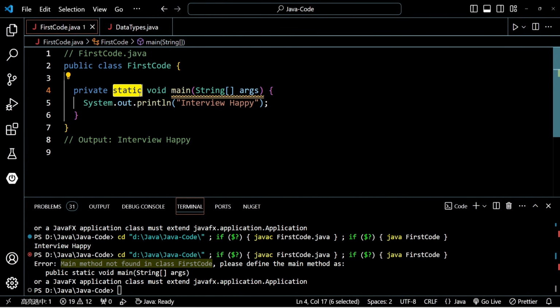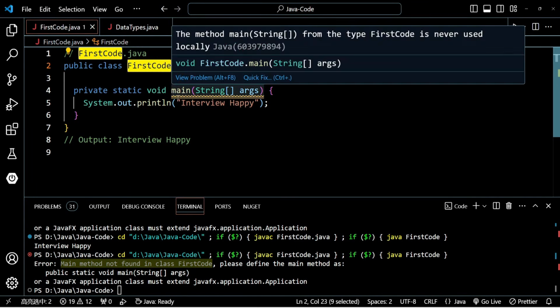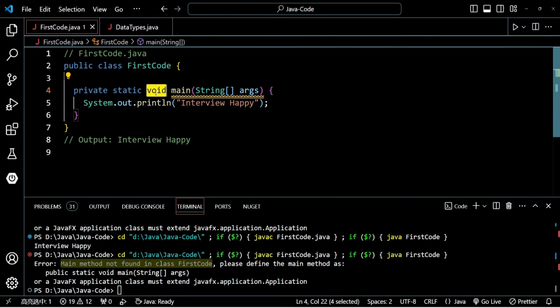The second keyword is static, which makes this main method a static method, meaning you can call this main method directly from inside the JVM without even creating an object of this first code class. That is the purpose of static. Then we have void, which means the main method is not going to return anything. That's it. Again, don't worry if you are new to these keywords. I will cover static in detail in upcoming questions.